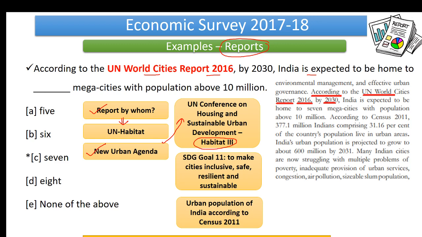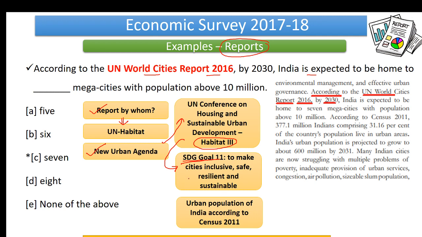Now, what can be done? Can we stop here? No. Why do we need to stop? We need to move on. So here we can link it to Sustainable Development Goal 11. It talks about making cities inclusive, safe, resilient and sustainable. So here see, just because of one report, we have solved so many questions. Now we are ready to solve any question that comes from this particular report in our examination, right?